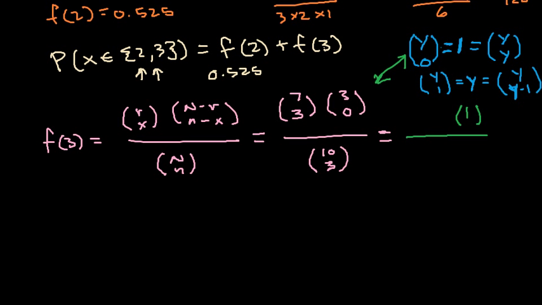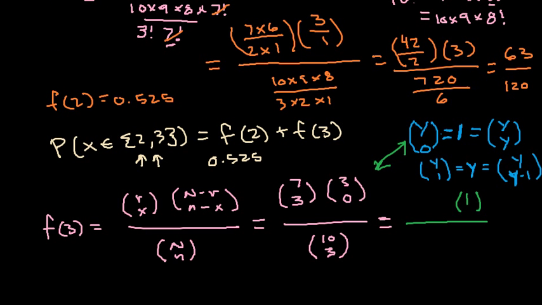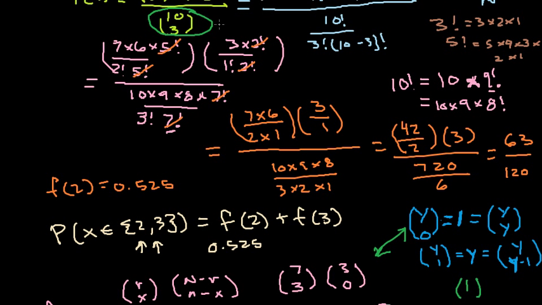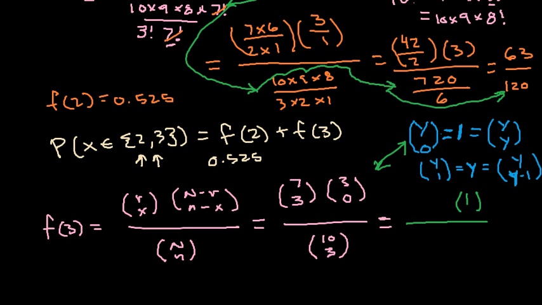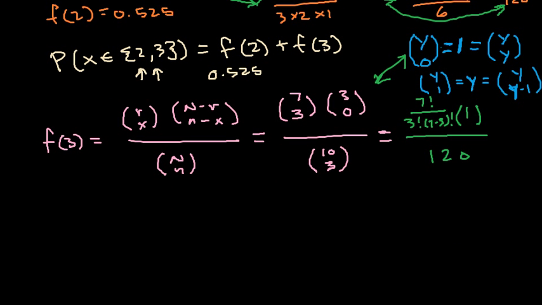In addition, the bottom, well, we did that exact same one all the way up here. So I scroll up, 10 choose 3 is what we had, and we worked it out to here, and then we expanded it down to here, and then again over to here, and we found that 10 choose 3 is 120. So the bottom, we already know that's 120. Now 7 choose 3, there's not really any getting around that, so let's convert that. That's going to be 7 factorial divided by 3 factorial times 7 minus 3 factorial. And so we're going to have to figure out what that is.